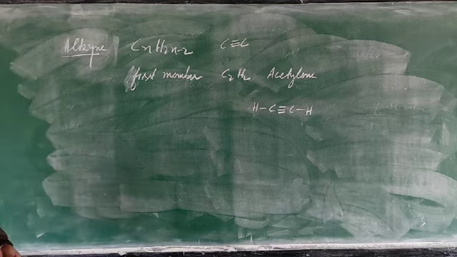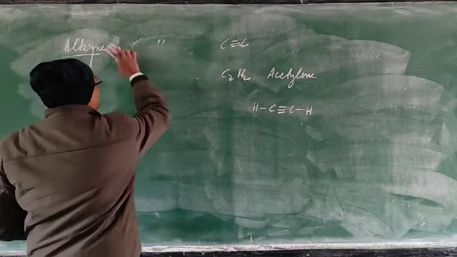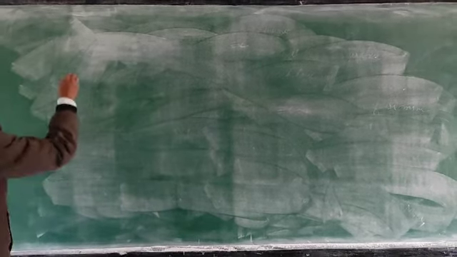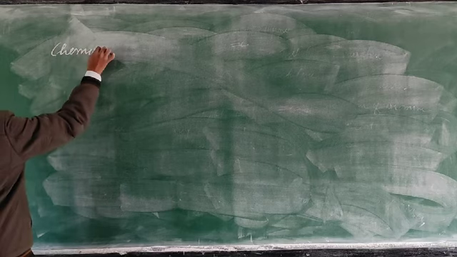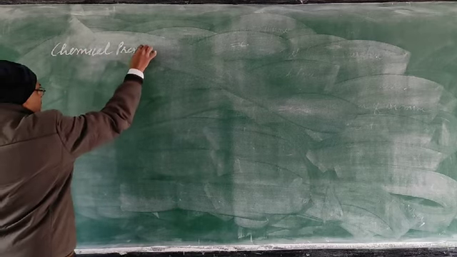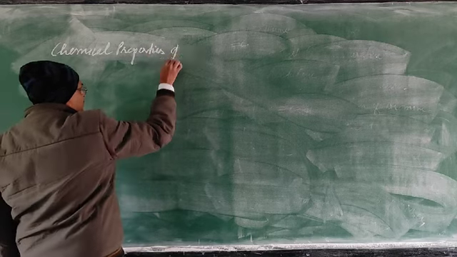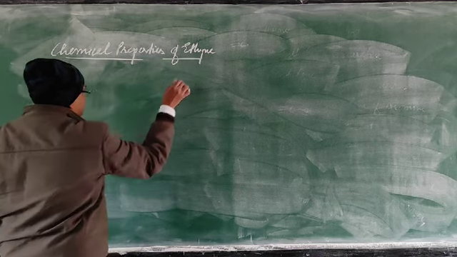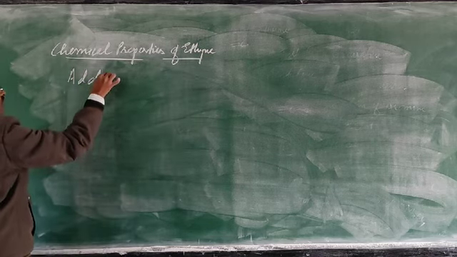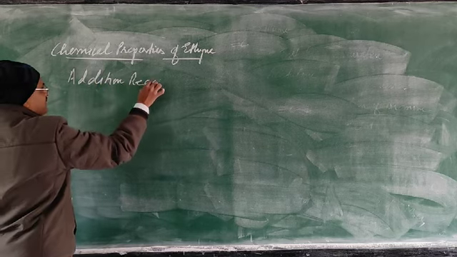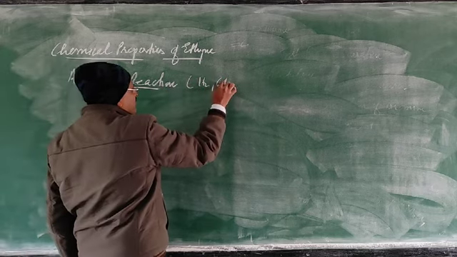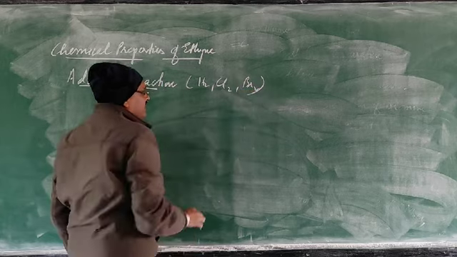So chemical properties of ethyne. So first of all, addition reaction. In addition reaction, we have to study that with hydrogen, with chlorine, and with three others.